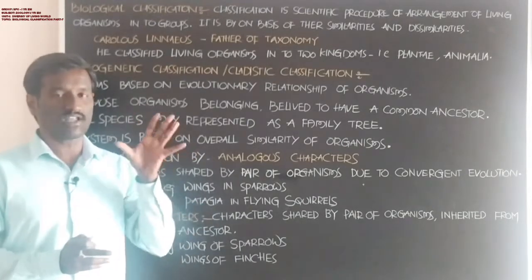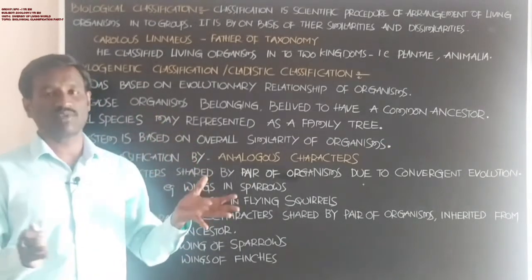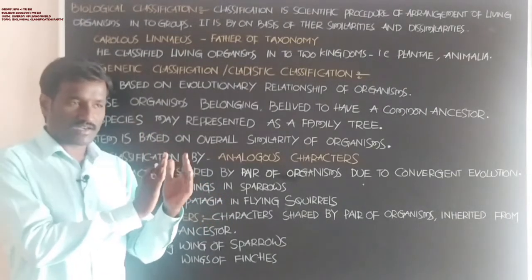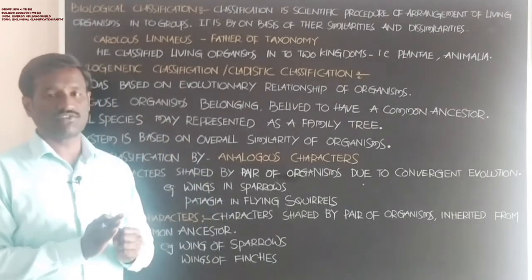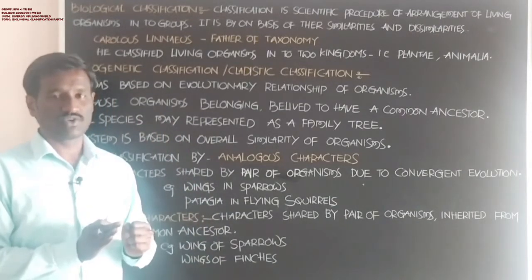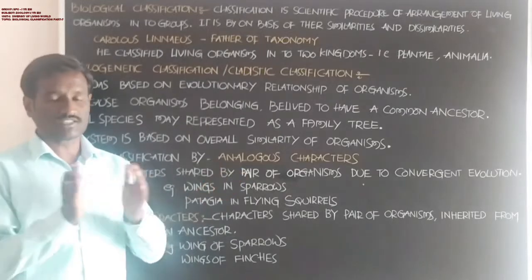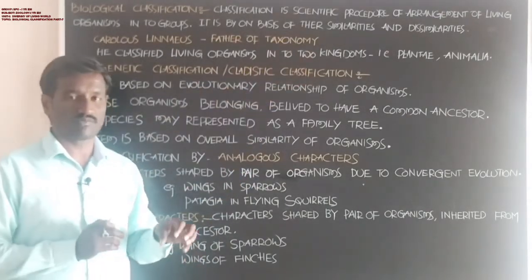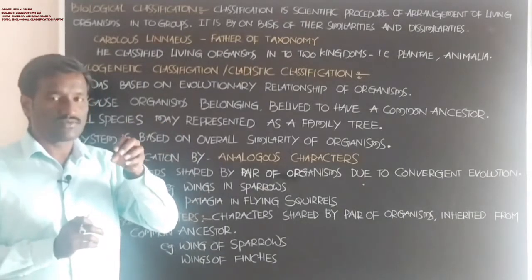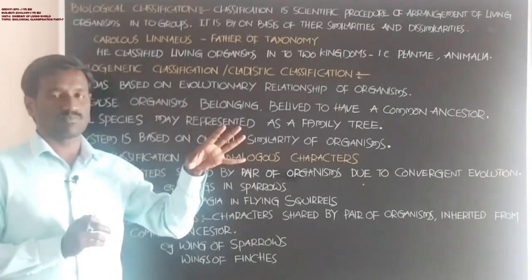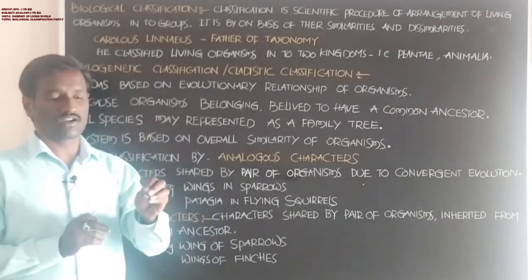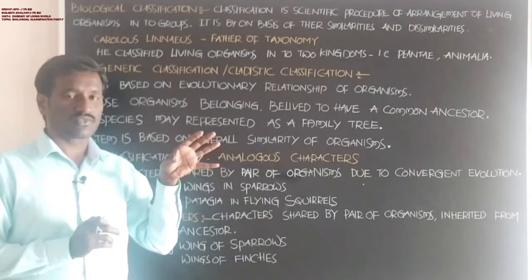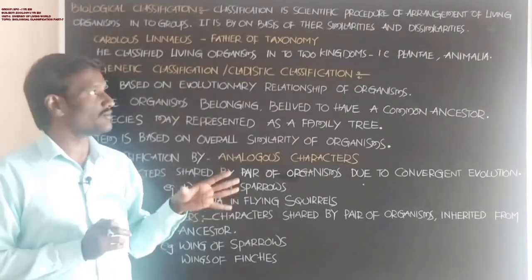Dissimilar means that if you observe a character in both individuals, both animals, and it is different in the two individuals, that is a dissimilarity. Based on these dissimilar and similar features available in living organisms, the animals are classified.